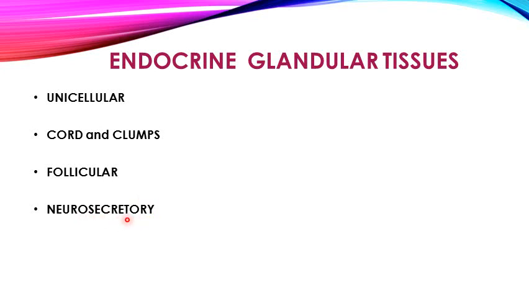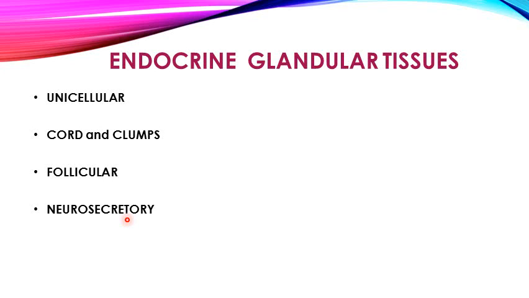Then there are certain neurosecretory cells which are present in a diffuse manner, and that is mostly and typically seen in the mucosa of the digestive system, as well as the respiratory system. In these cases, the endocrine cells are found scattered among the exocrine secretory cells, and this is known as the diffuse neuroendocrine system, DNES.